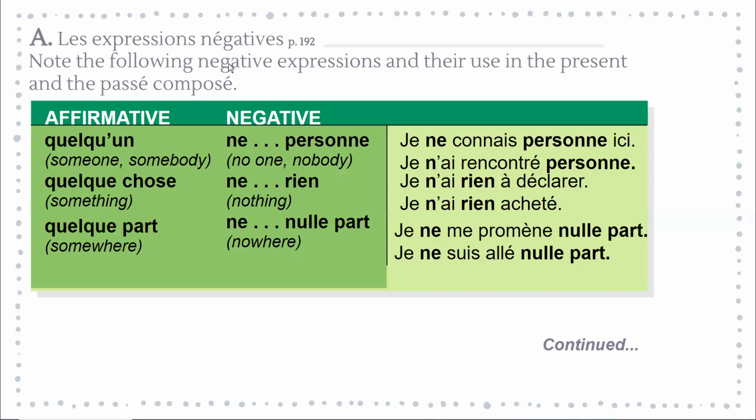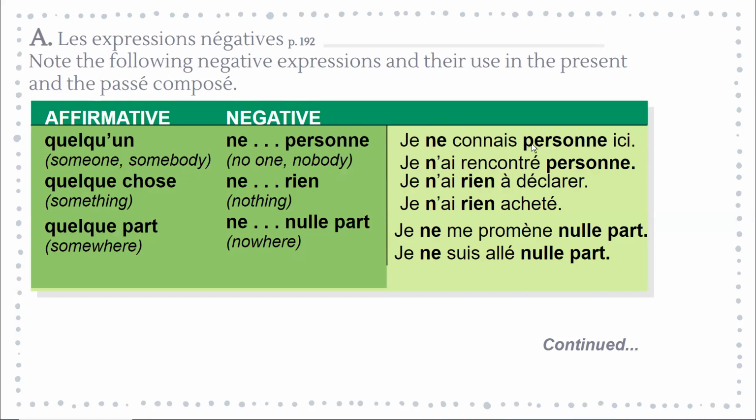Note the following negative expressions and their use in the present and the passé composé. The affirmative will be on the left, and the negative will be on the right. Quelqu'un, someone or somebody, the opposite of it or the negative will be ne personne, no one or nobody, in a sentence like this: Je ne connais personne ici. Je ne connais personne. So ne personne replaces what we used to see as ne pas.